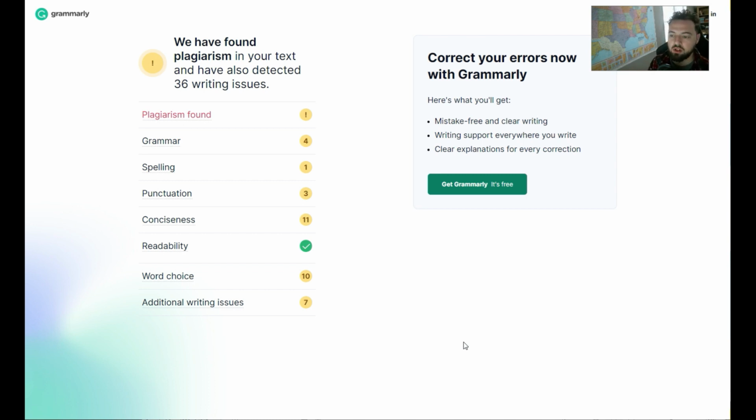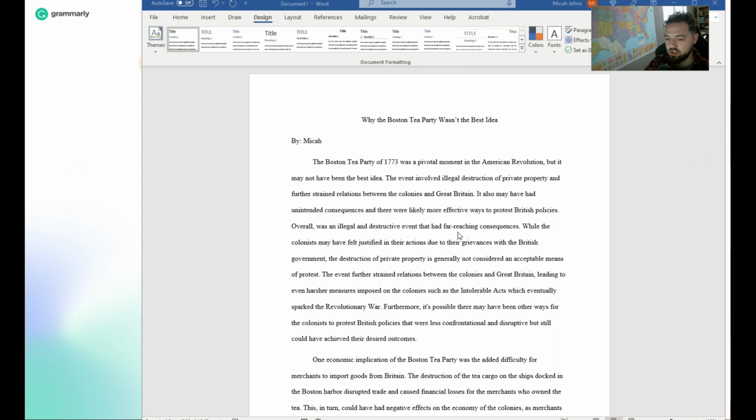So what we're going to want to do is, now that we have some plagiarism found, and some grammar, spelling, and conciseness issues, we are going to go back, and this is normal. We're going to want to look at this and change it around, and then probably feed it back into the AI and say, hey, can you create a remade copy of this? I want to change some of this. We're going to change some of the wording in here so that it becomes more of our wording from our actual writing, so that the AI can take that text and format it out the same way.